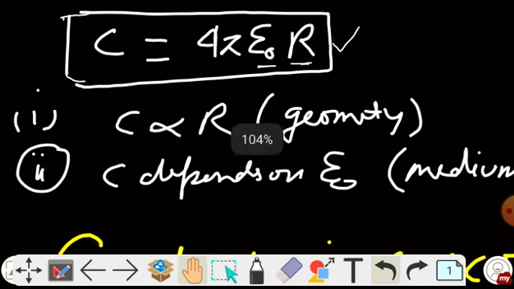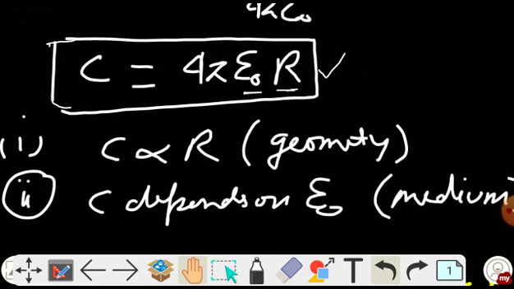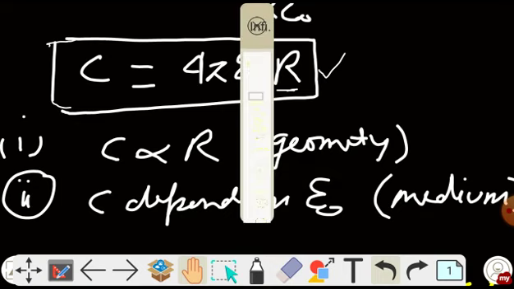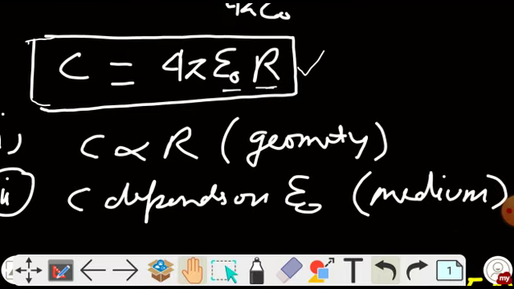So now we have proved here the capacitance of a spherical conductor depends on its geometry and the medium in which it is placed. Capacitance does not depend on the charge or voltage. It depends only on the geometry of the conductor and the medium. So it is clear to you? So this is the capacitance formula for a single isolated sphere.